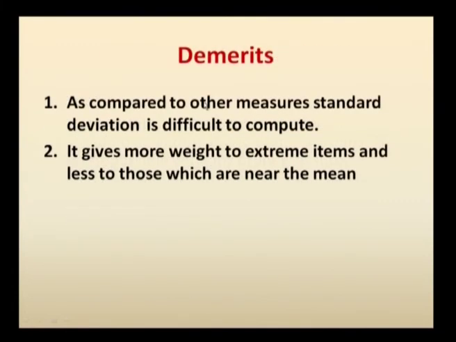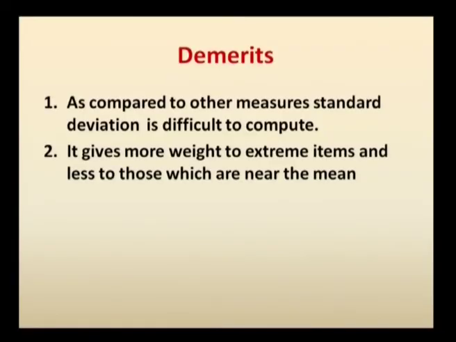And what are the demerits? When compared with the other measures, standard deviation is difficult to compute. See, you have to take the deviation, you have to square the deviation, multiply and simplify, so the computation is difficult. For the second one, it gives more weight to extreme items and less weight to those which are nearer to the mean.